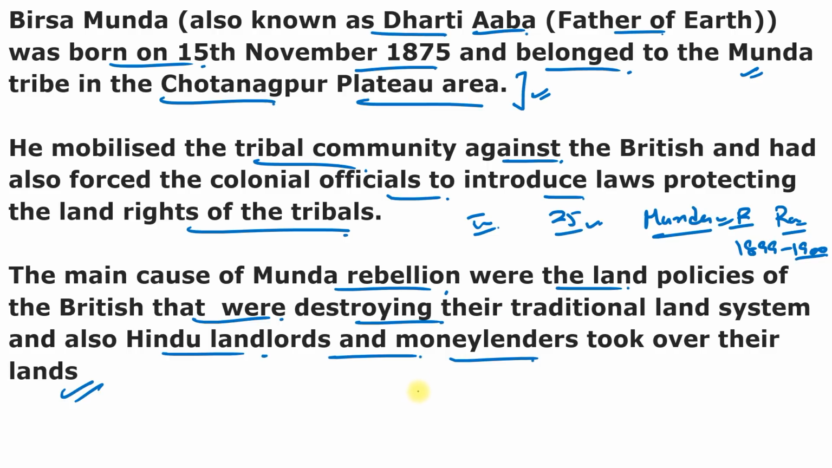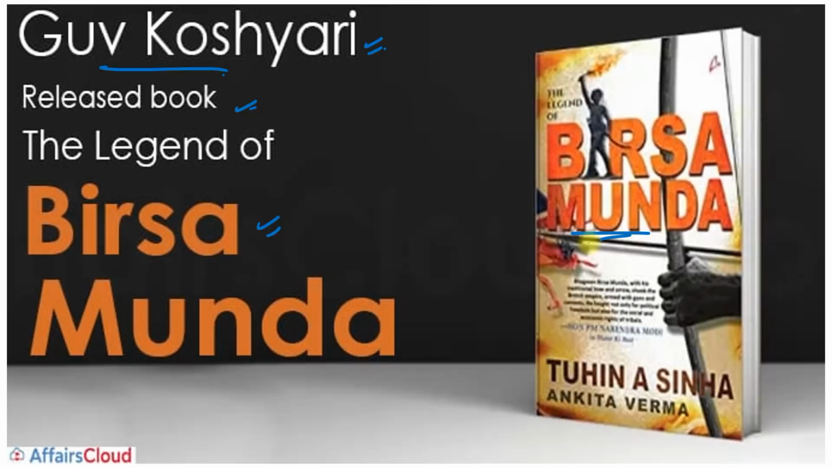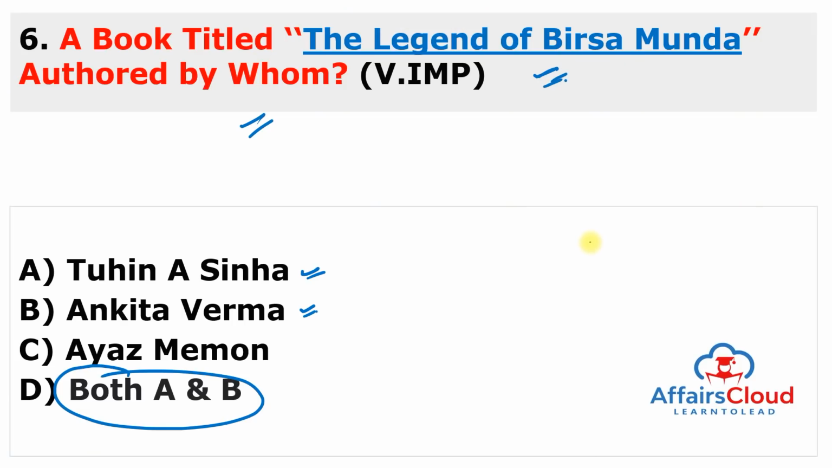And the exact date is 3rd March 1900, not 1990. On 3rd March 1900, Birsa Munda was arrested by the British in the Jharkhand area, and he died due to cholera in the jail. So you have to remember about Birsa Munda. Very important movement here is the Munda rebellion. Very important. And the Munda rebellion took place in 1899-1900. So this book is written by Tuhin A. Sinha and Ankita Verma. So the answer of this question is both A and B.